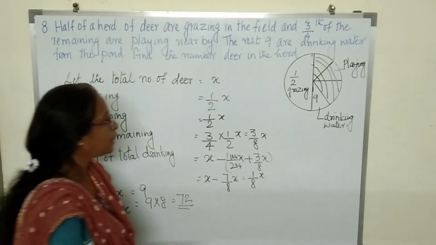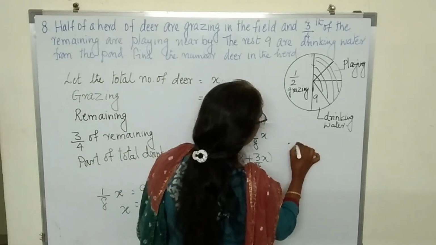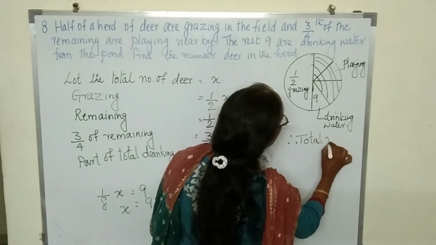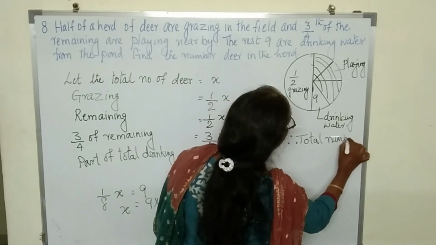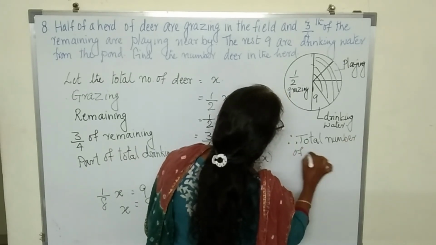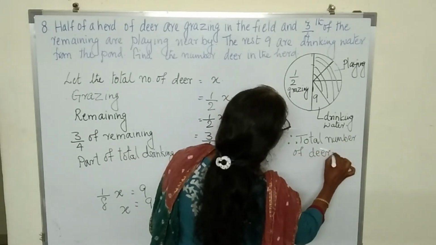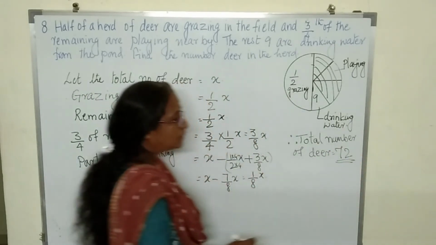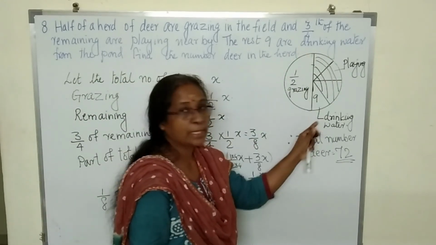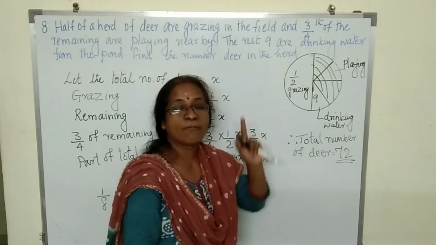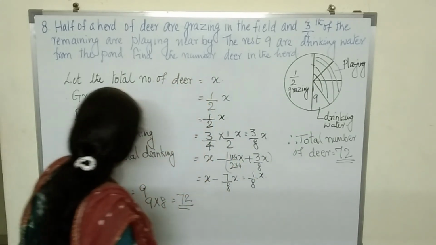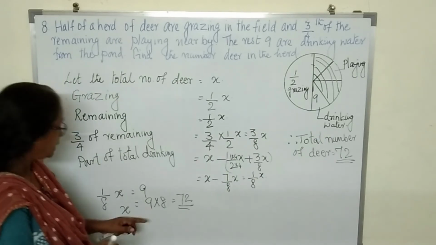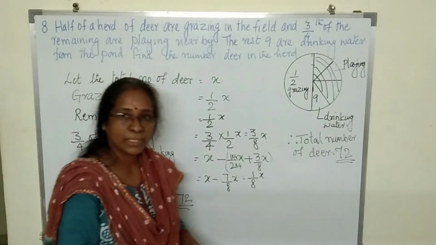Therefore, the total number of deer is equal to 72. Of the whole total, 9 is 1/8. So 1/8 of the total is 9. So what will be the total? That is 9 8s are 72.